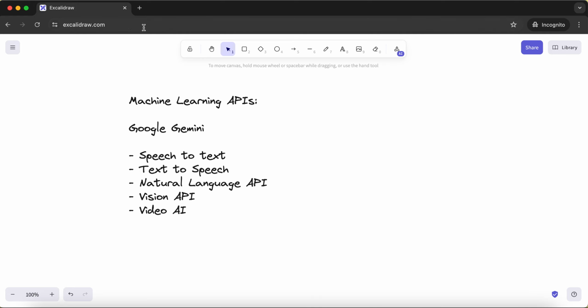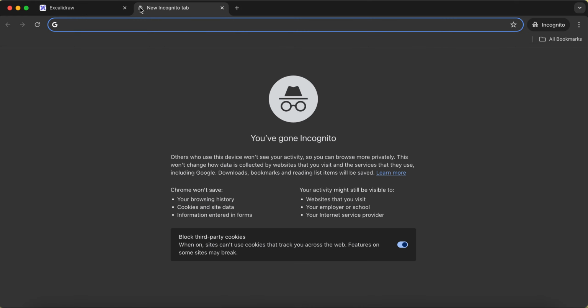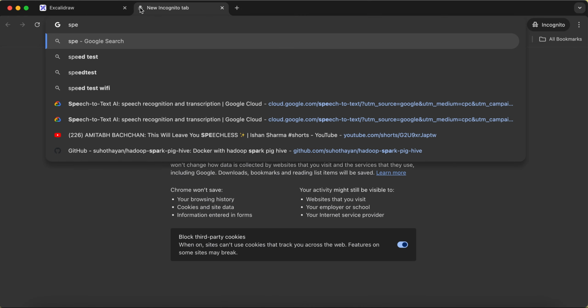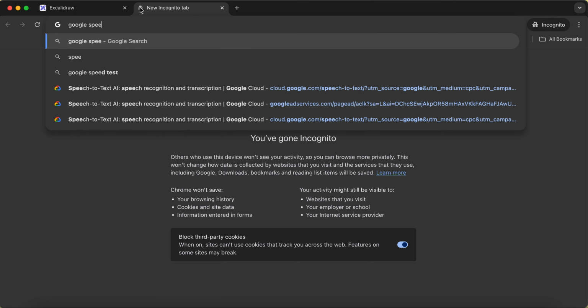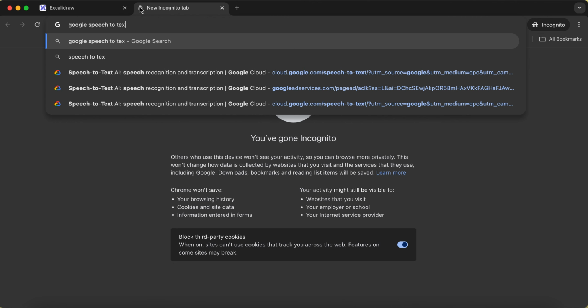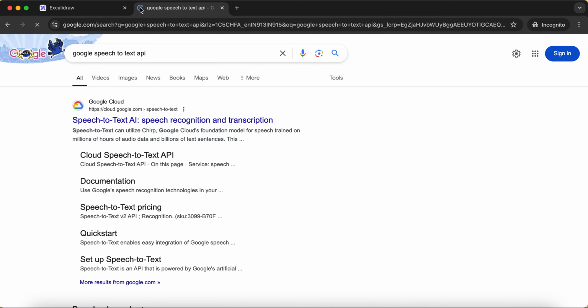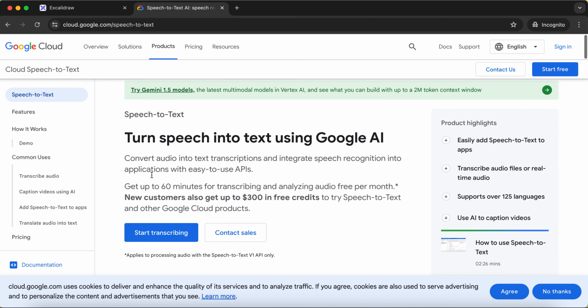I'm going to go to the next tab and search for the Google speech to text API. You'll see this first link, and what it says is that this API converts audio into text transcriptions and integrates speech recognition into the application with an easy to use API.